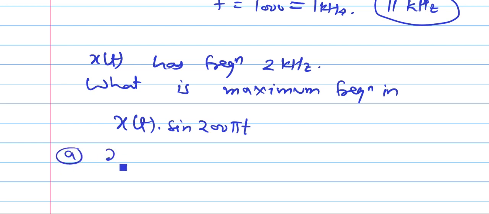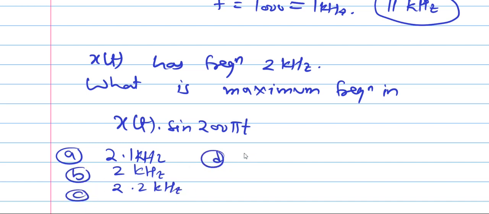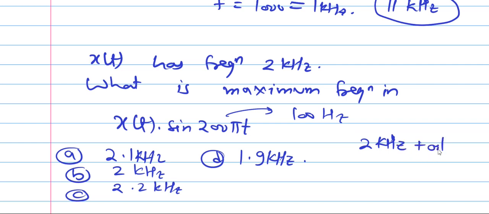You try to get the answer. 2.1 kilohertz, 2 kilohertz, 2.2 kilohertz, last option 1.9 kilohertz. So I hope you have got the answer. So here 200 pi t has frequency 100 hertz, and maximum frequency is 2 kilohertz plus 100 hertz means 0.1 kilohertz. So 2 kilohertz plus 0.1 kilohertz, that means 2.1 kilohertz. So 2.1 kilohertz is the answer for this question.